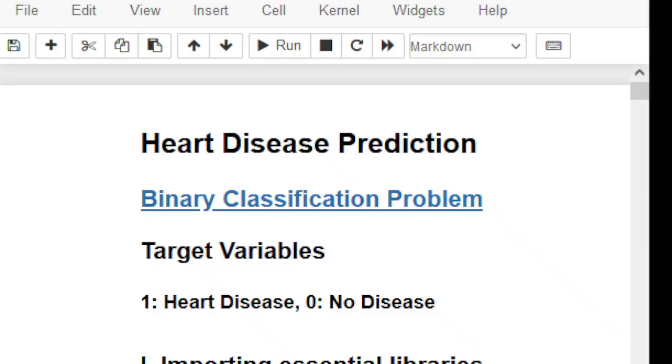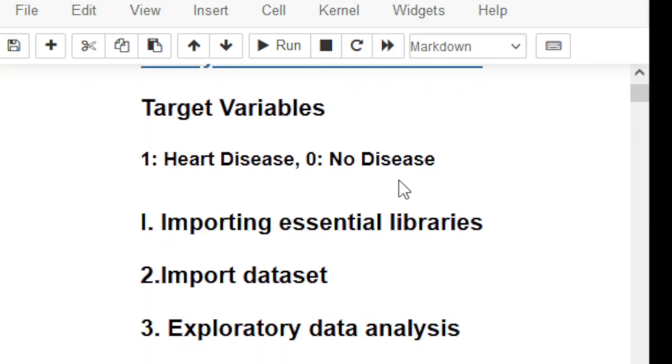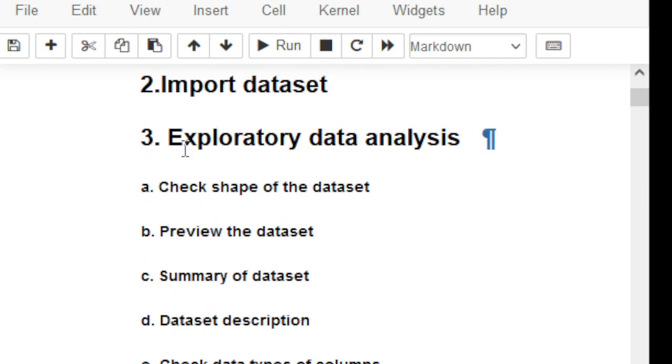In the first part, what we did so far, if we have a look at part one, is we simply imported our essential libraries, and then we imported the data sets, and then we started the exploratory data analysis. Keep in mind, exploratory data analysis consists of several parts. In this part, we are going to prepare our data sets to feed into our model.